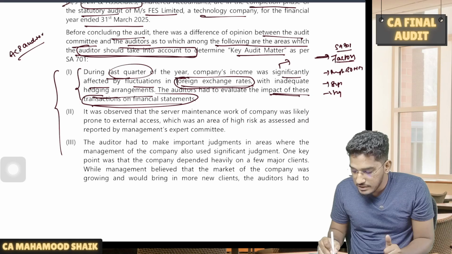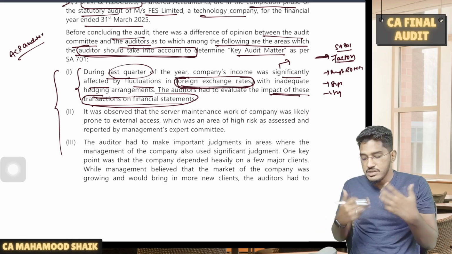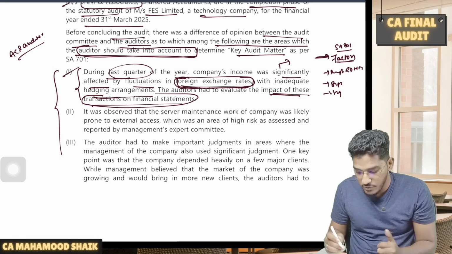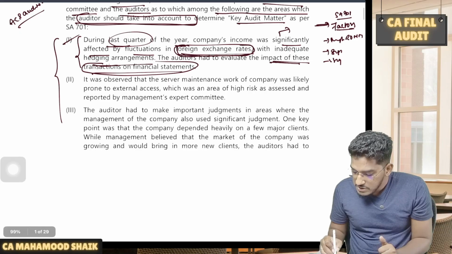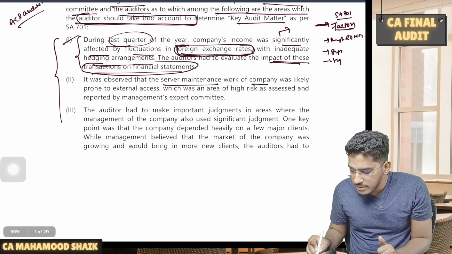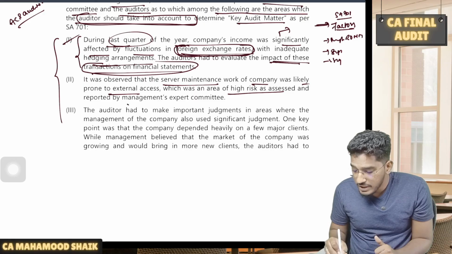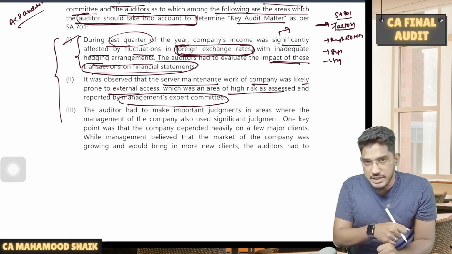So there is a significant impact on the forex rates. So he wanted to explain it as a key audit matter. Can he do it? Yes. Yes, number one is a key audit matter. It was observed that server maintenance of the company was likely prone to external access, which was an area of high risk as assessed and reported by the management's expert committee.